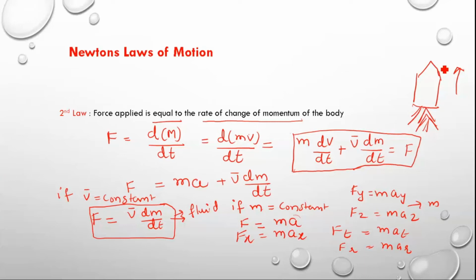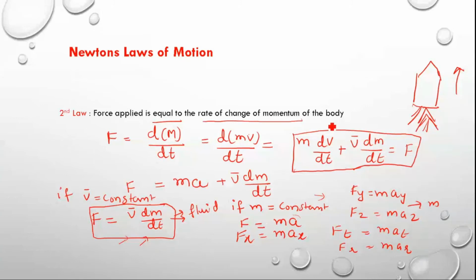In that condition also we use the force exerted F equal to v dm by dt. That means the mass is changing with respect to time, so we have to keep the rocket at the same velocity. In that case you take this equation, not F equal to ma. Like that, whatever the conditions require, we apply them in this main equation.